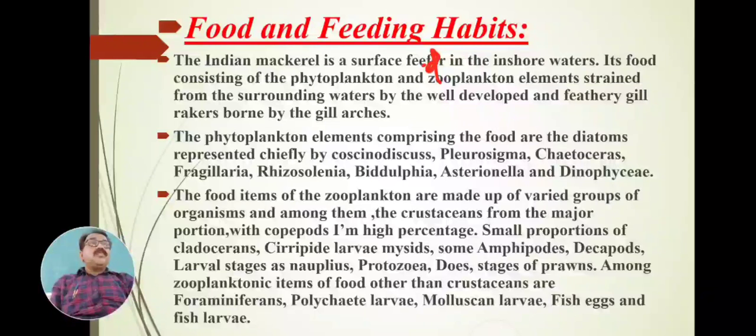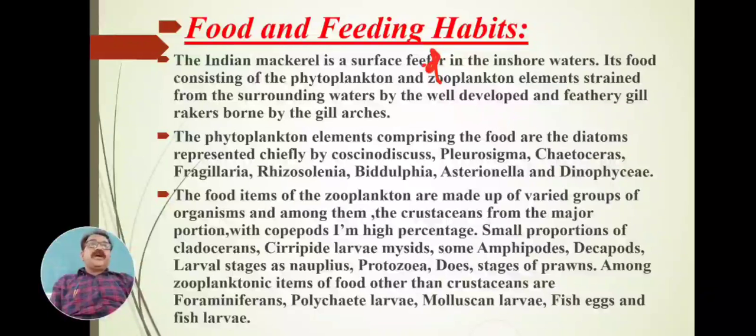All these are phytoplankton food, the diatoms present in water, and they are consumed by mackerel in the feeding stage. From the zooplankton, which food is taken? The food items of zooplankton are made up of varied groups of organisms, and among these animals, the crustaceans form the major portion.